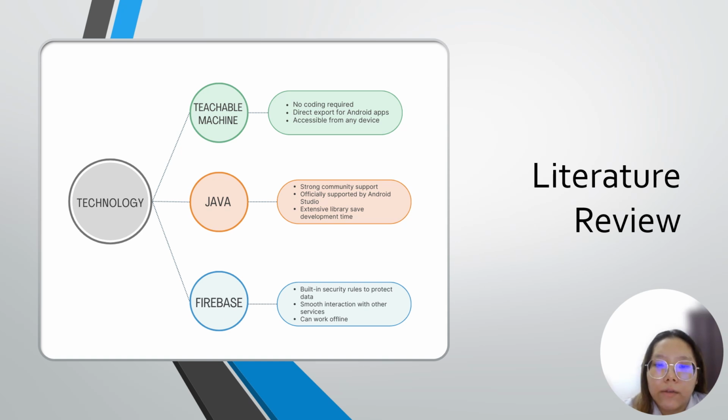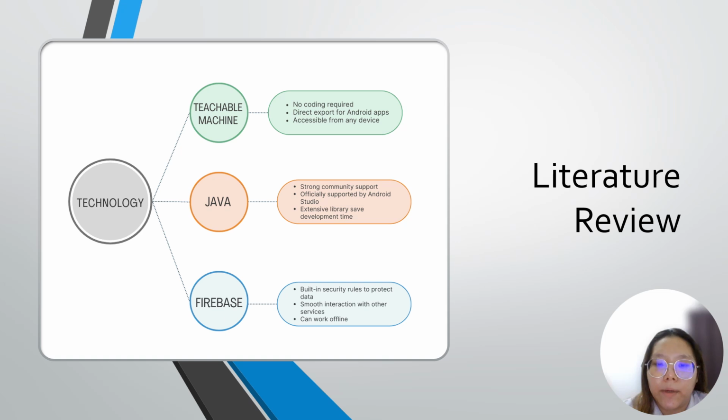Java is used for developing the Paw Detect app. As a developer with a background in Java, familiarity with its syntax and concepts can provide an advantage. Besides, Java has strong community support and is officially supported by Android Studio. Its extensive libraries can save development time and effort.